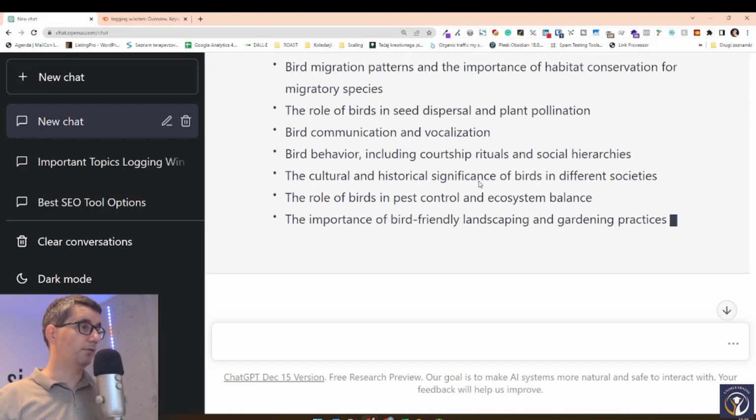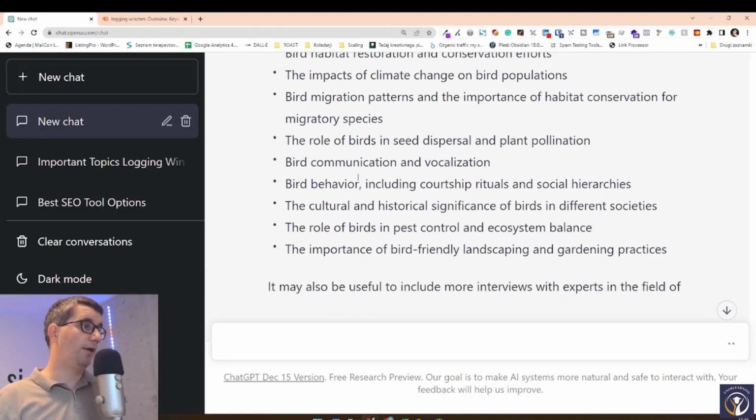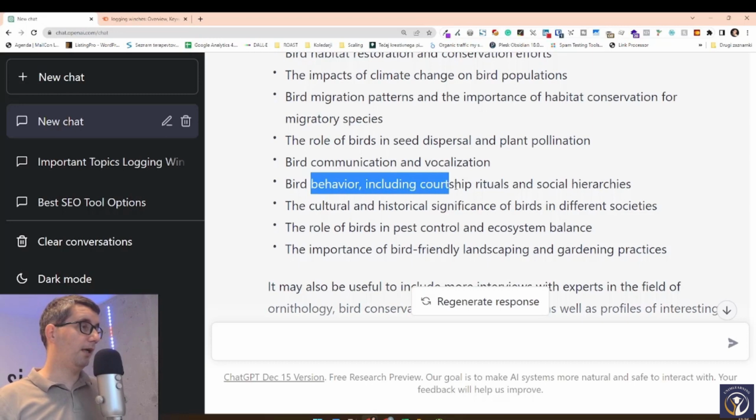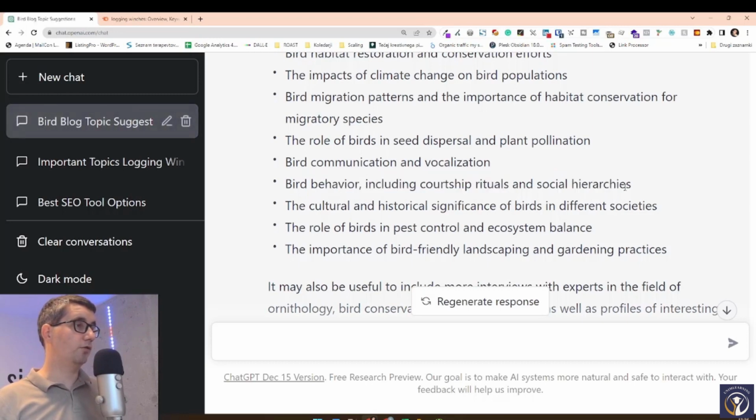Role of birds in pest control and ecosystem balance, we don't have that. Bird communication and vocalization, we probably have that. It's not perfect, but that's all right. Bird behavior, courtship, rituals, and social hierarchies, all of these are pretty good ideas, right?